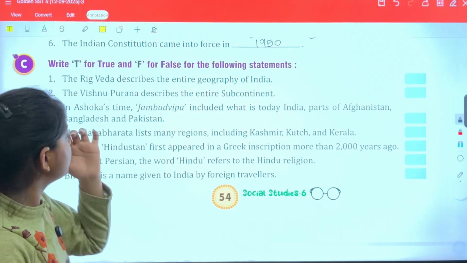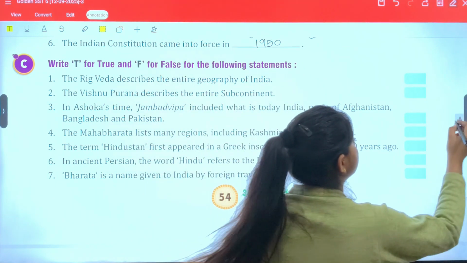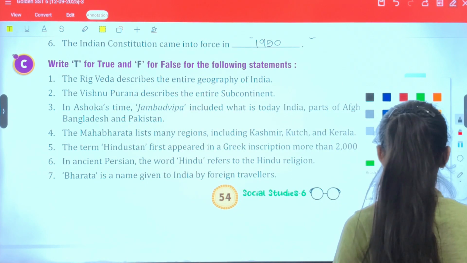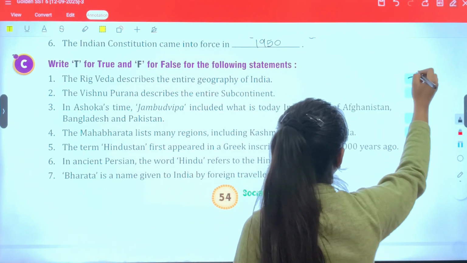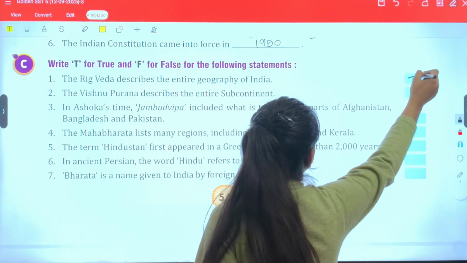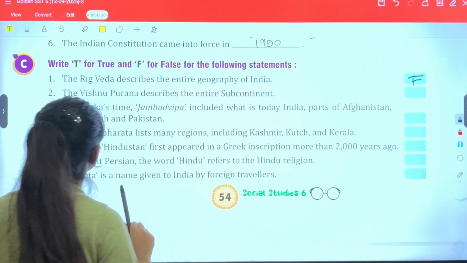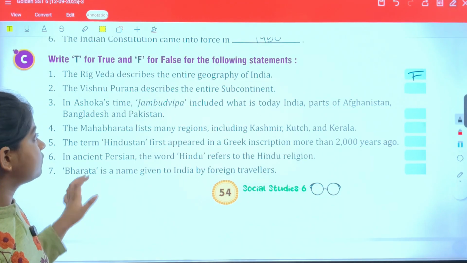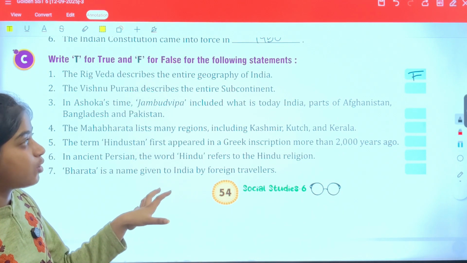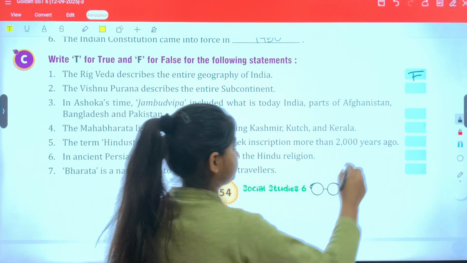The Rig Veda describes the entire geographical India. This is definitely the wrong option. The Rig Veda defines only a portion of India, the land of India. The Vishnu Purana describes the entire subcontinent, so this is the correct answer.